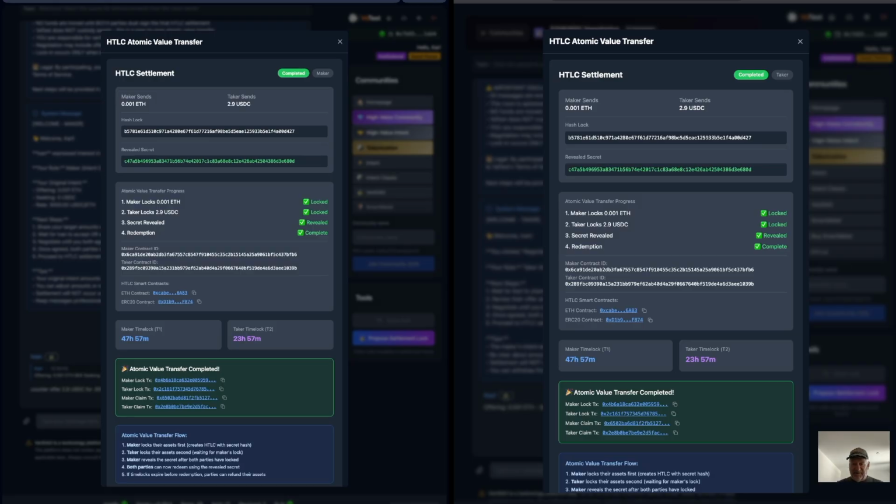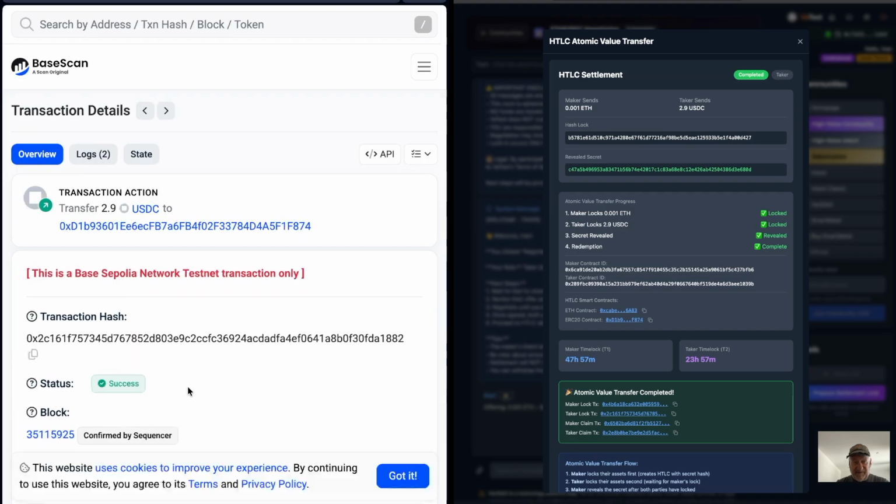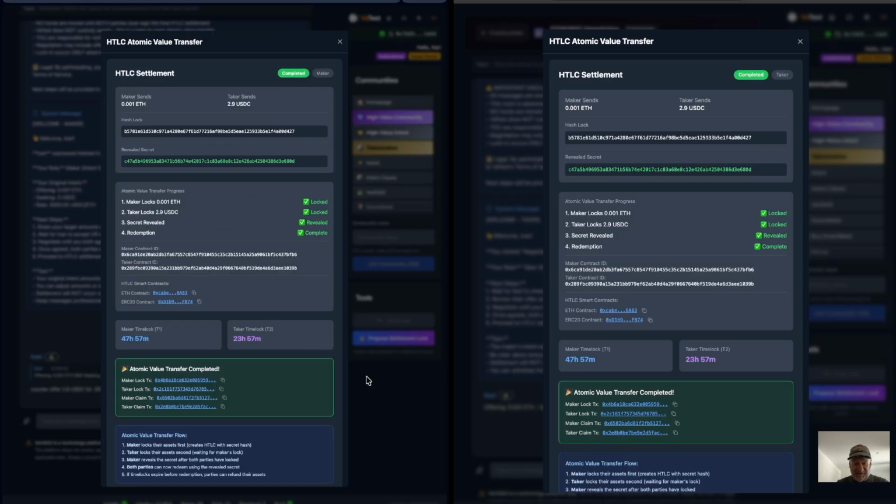We've got all the related transactions here available to both parties. We see the HTLC smart contracts up here. These are live links on all of these. We'll just go look at the taker here. He transferred 2.9 USDC into that HTLC contract.